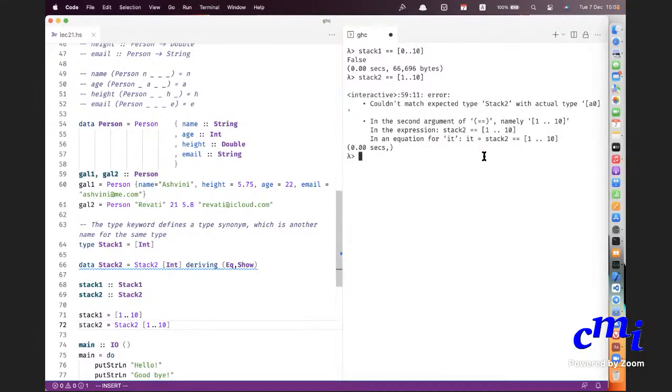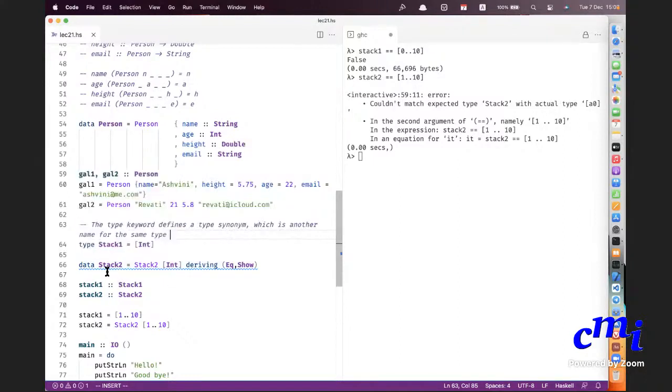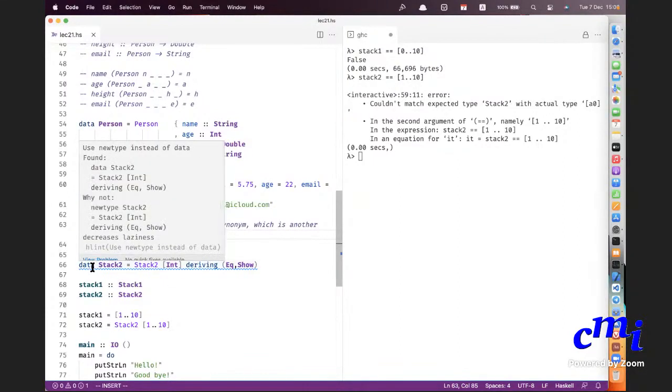This precisely illustrates the difference between the type keyword and the data keyword. The data keyword creates a new type. The type keyword creates only a type synonym. So it is just a new name for your own purposes, for your own understanding. As far as Haskell is concerned, stack 1 and list of Int are the same types. But as far as Haskell is concerned, stack 2 and list of Int are not the same types. And by the way, while we are here, we might as well clarify one thing that it says.